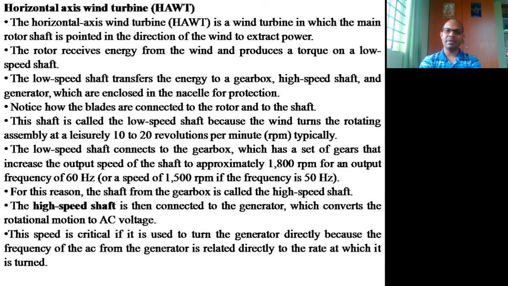Notice how the blades are connected to the rotor and the shaft. They are equally spaced in order to have a mechanical balance. This shaft is called a low speed shaft because the wind turns the rotating assembly at a leisurely 10 to 20 revolutions per minute. Typically, the low speed shaft connects to the gearbox, which has a set of gears that increases the output speed of the shaft to approximately 1800 rpm. That is what I was just telling.